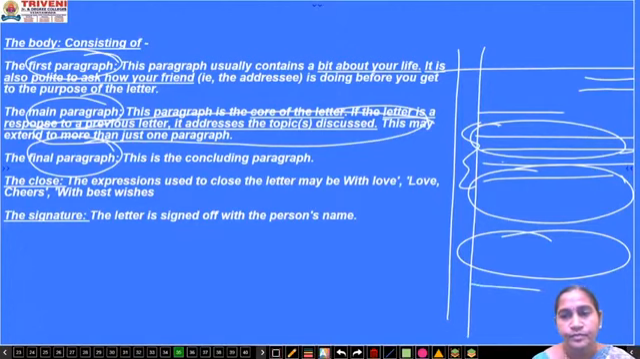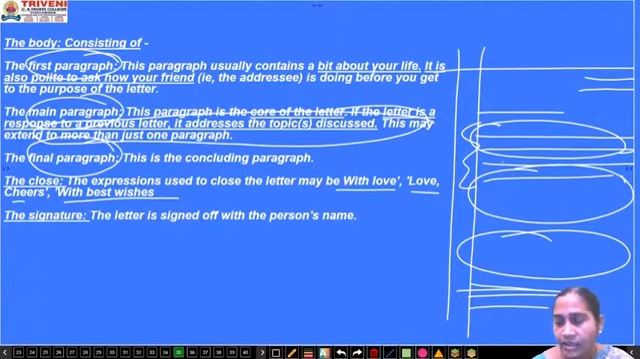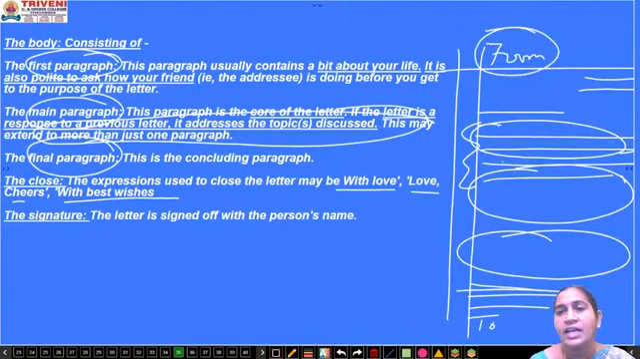Then the close. The close means a complimentary close or subscription, that is yours lovingly. Or you have some expressions here: with love, cheers, with best wishes, any of the compliments. It's totally personal. Then the signature. At last you have to give the signature or your name. Then where does the to address come? To address at the end. No need to give a from address because they know from where you stay and from where the letter has come to them. So the to address you write on the envelope.